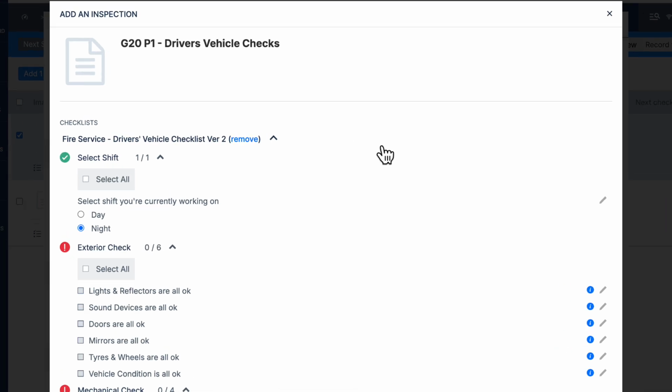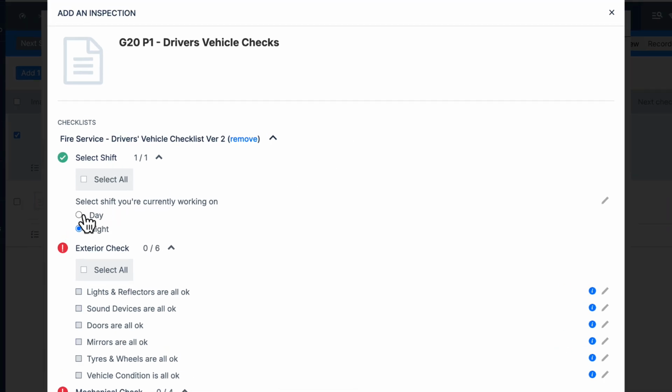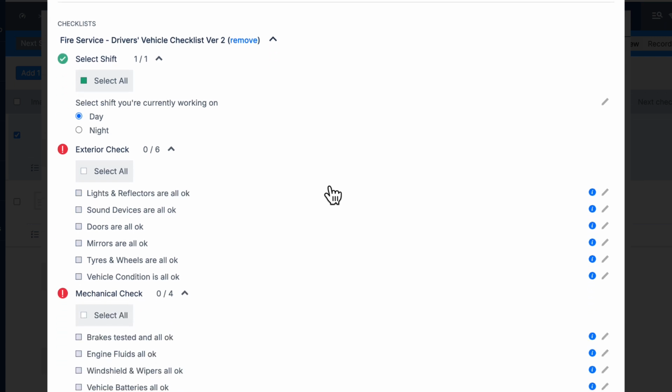First of all, you will need to select the current shift that you are working on and then go through the checks, ticking it off one by one once you're happy with your checks. If you need more information for each one, click on the blue information icon.